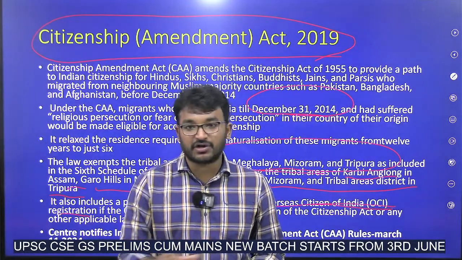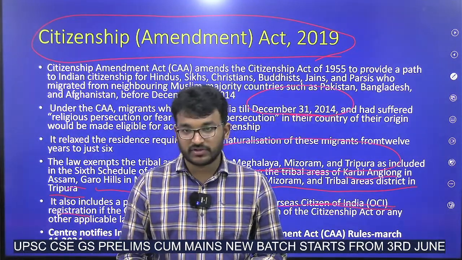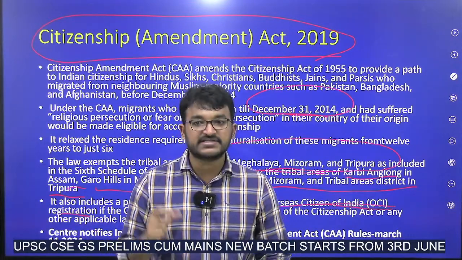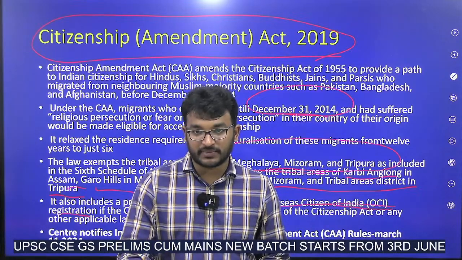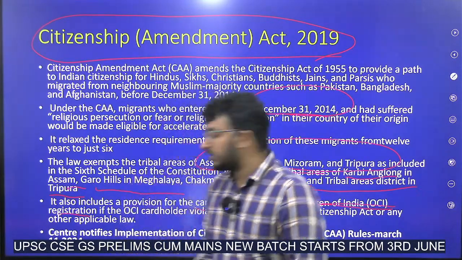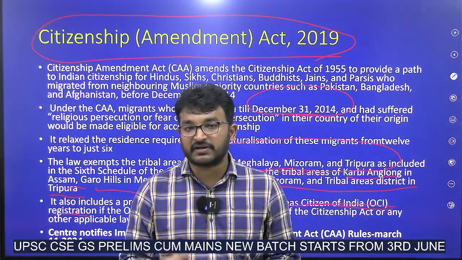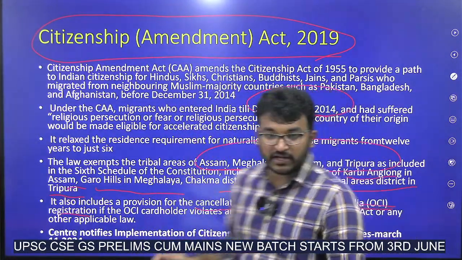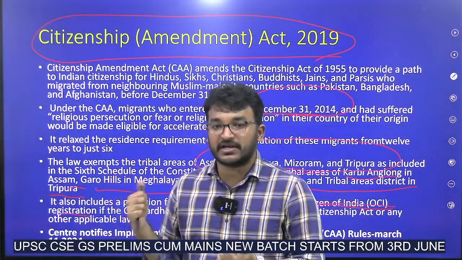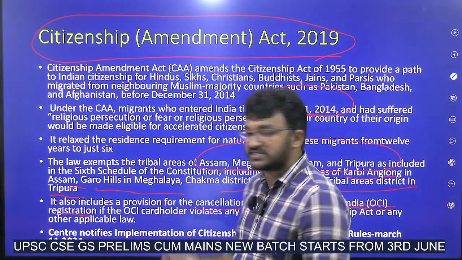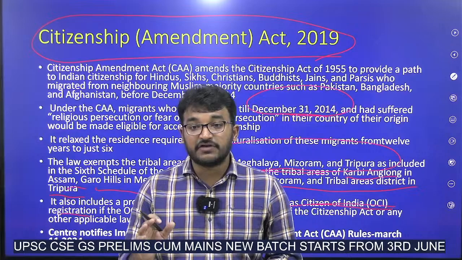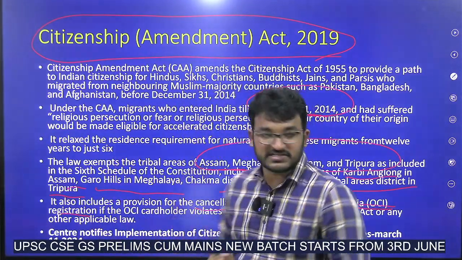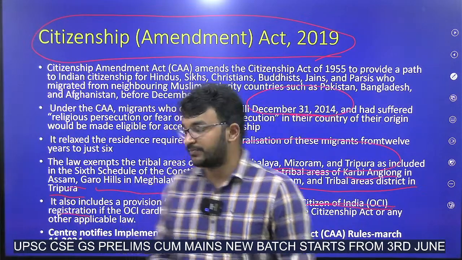But OCI do not have citizenship of India. They are citizens of other countries. Due to some reasons, they might be given OCI membership, and there will be some benefits if one gets OCI membership. In this CA 2019 they mentioned that OCI registration can be cancelled if those OCI card holders violate any of the provisions of the Citizenship Act. Okay.